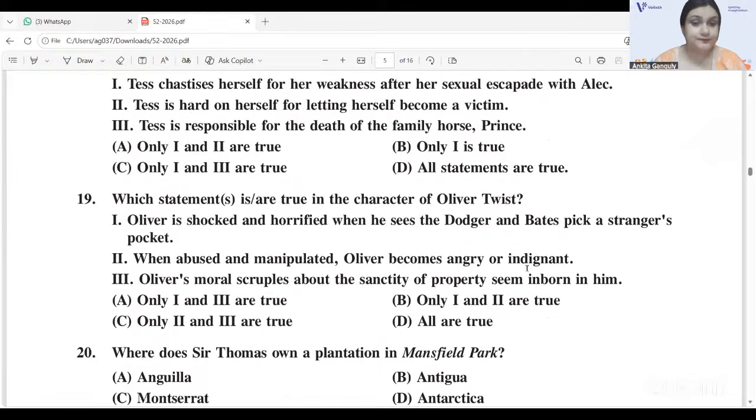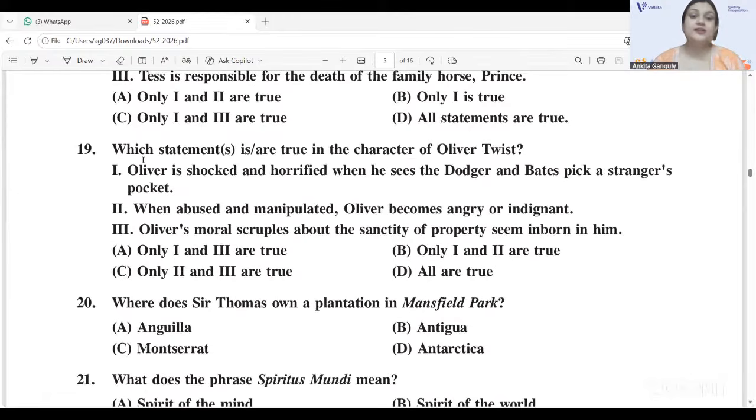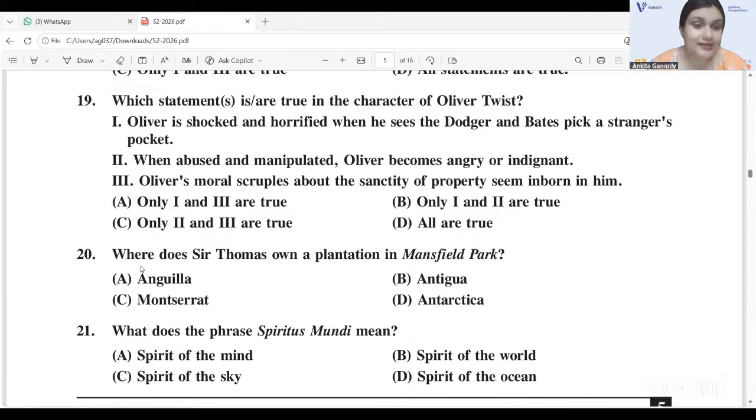Next we have 19. Which statements is or are true about the character of Oliver Twist of Dickens? 19 would be A. 1 and 3. Oliver is shocked and horrified when he sees the Dodger and Bates pick a stranger's pocket. And 3, Oliver's moral scruples about the sanctity of property seem inborn in him. So 1 and 3 are true. Option A, 19A.